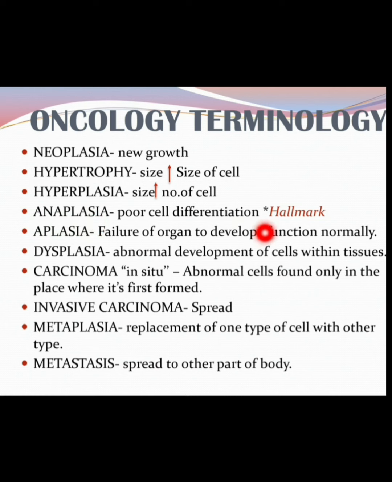Next is anaplasia. Anaplasia is poor cell differentiation. I told you at first that cell differentiation means we can identify what the cell is, what its function is, what its structure is. But in poor cell differentiation, we cannot identify what kind of cell it is or what its function is. So this is anaplasia, when the cell is poorly differentiated. This can also be asked, and this is the hallmark of cancer.